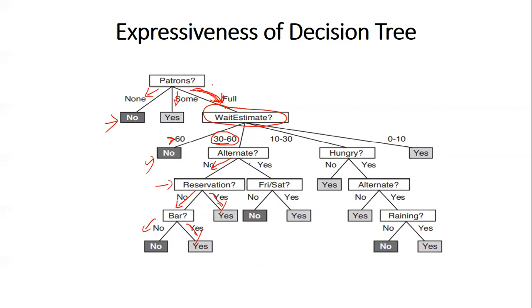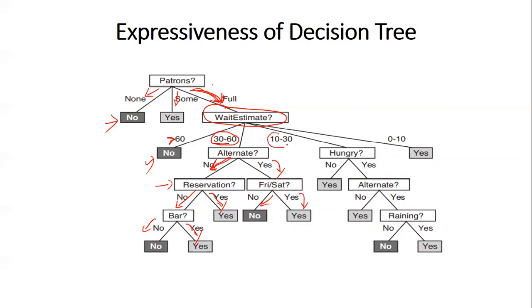So if there is no alternate, then these are the things he does. He checks whether he reserved or not. If there is an alternate, then he checks whether it is a Friday or Saturday or not. If it is a Friday or Saturday, then he waits because other restaurants also may be full. If it is not a Friday or Saturday, then he leaves. He does not wait.